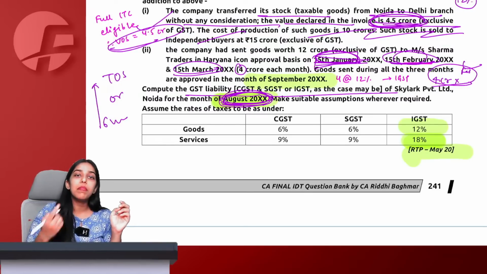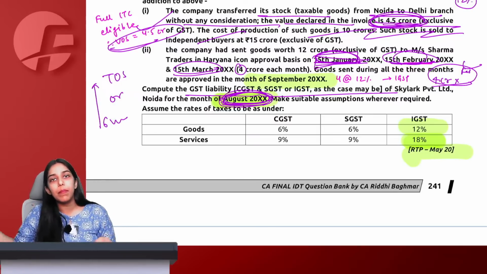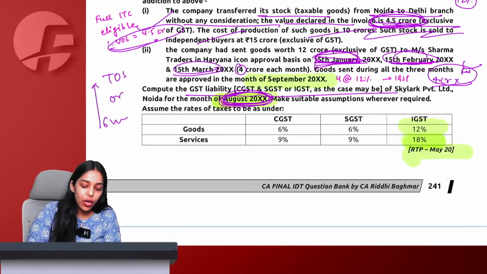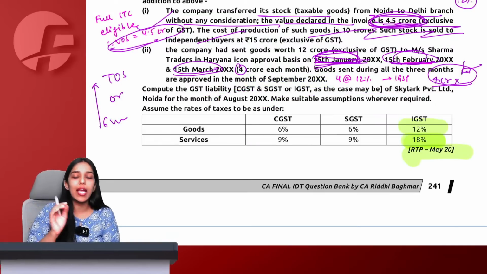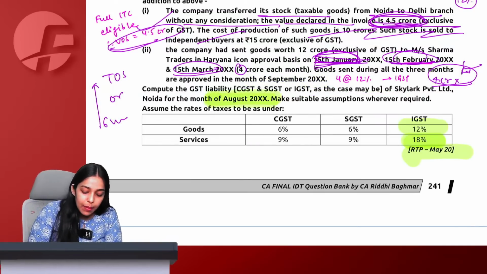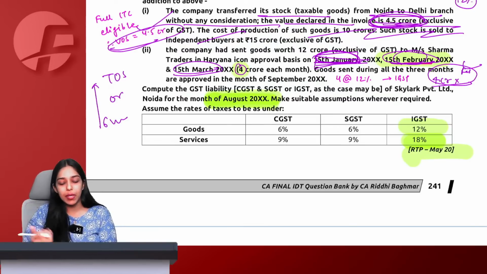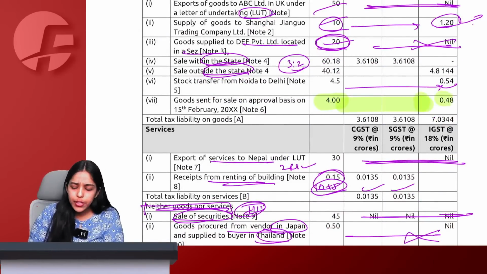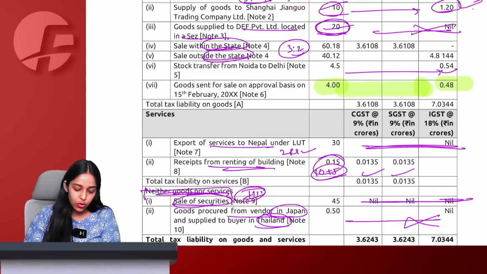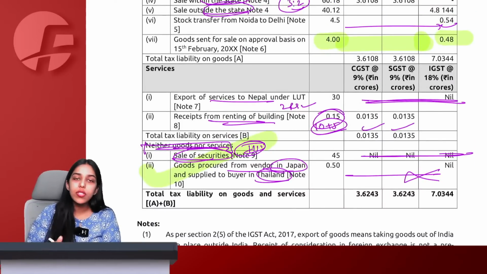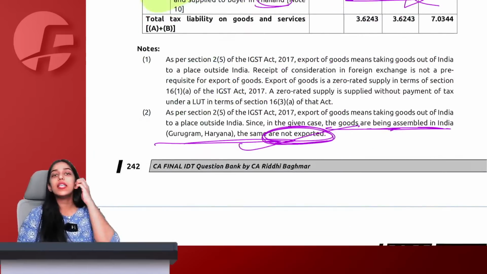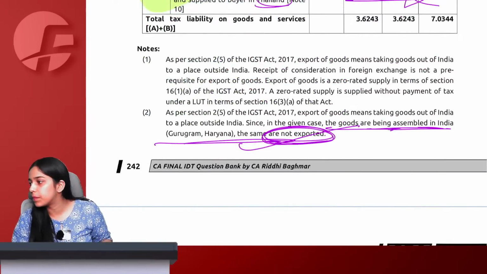And for what I have sent in March, my liability will come in next month September, because in September my 6 months are going to expire. Therefore, it is always important to make sure that you are very clear with which month liability you are calculating. Because I am calculating liability for August month, I will only take liability of 4 crore for February month, whose 6 months are expiring in August for sale or approval basis. So I will take 4 into IGST 12% for these goods. Done, everything solved. This is not goods, this is services, and these are all the goods that we have taken. Say yes or no, everyone. Clear?